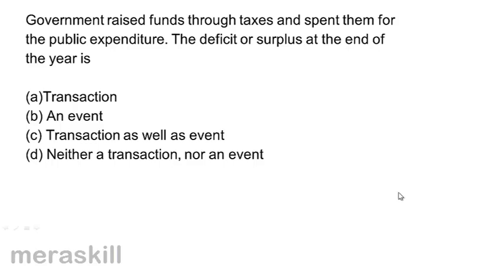Next, government raised funds through taxes and spent them for the public expenditure. The deficit or surplus at the end of the year is A, a transaction, B, an event, C, transaction as well as event, D, neither a transaction nor an event. Government raised funds through taxes, spent them, and the deficit or surplus at the end of the year is an event, the result. Transaction is the activity and event is the result. So the correct answer should be B.